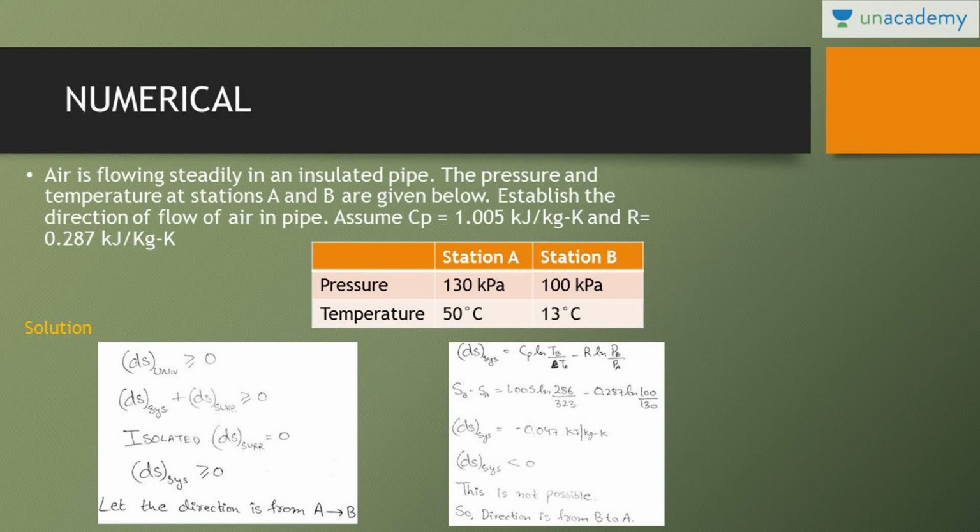Now, we will solve a numerical to understand this concept better. The question says air is flowing steadily in an insulated pipe. See, the pipe is insulated, so there is no heat transfer to the surroundings.